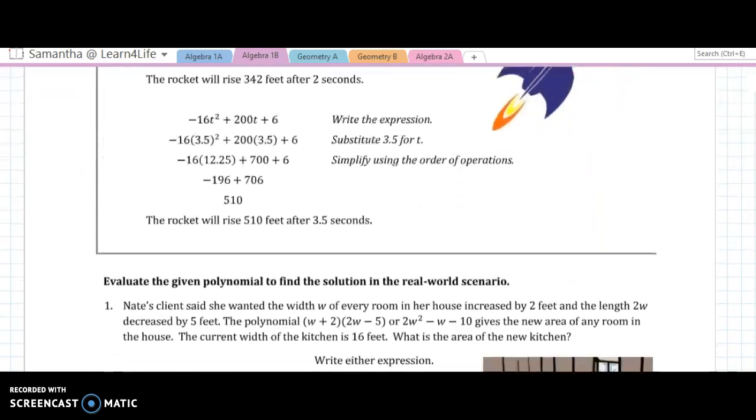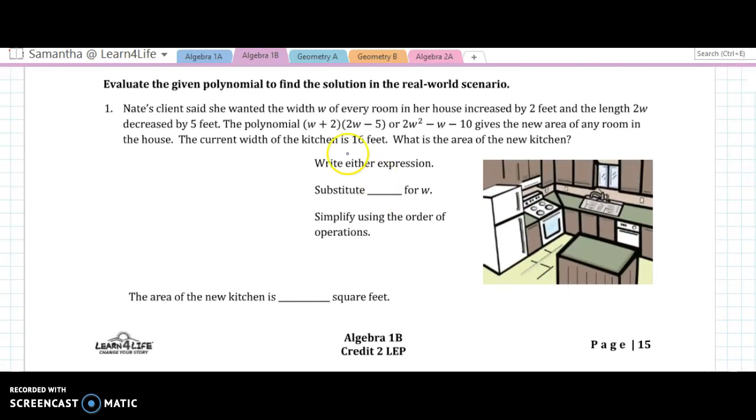Next, evaluating polynomials. So we have a word problem. Let's check it out. Evaluate the given polynomial to find the solution in the real-world scenario. So Nate's client said that she wanted the width, W, of every room in her house to be increased by 2 feet, and the length, 2W, increased by 5 feet. The polynomial W plus 2 times 2W minus 5, or, if we multiply it out, 2W squared minus W minus 10 gives the new area of any room in the house. The current width of the kitchen is 16 feet. What is the area of the new kitchen?